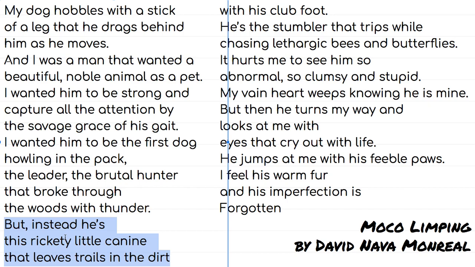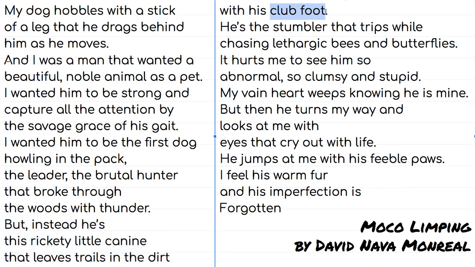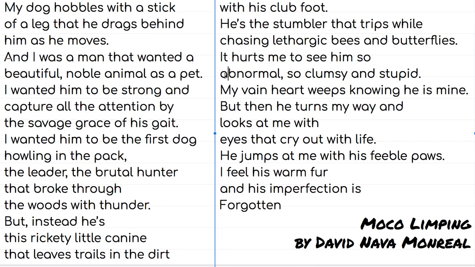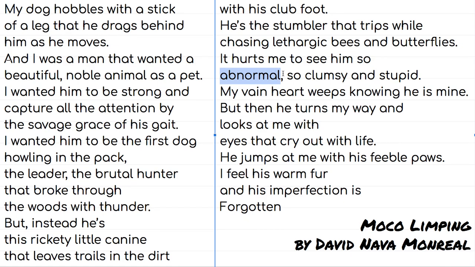But the next part, and also on the next column as well, this is like his reality. Instead, he has this clumsy dog, right? With the club foot. Does anybody know what a club foot is? It's a birth defect where the foot is kind of twisted. It's not properly positioned. So he obviously has something wrong with his foot, right? It says that he stumbles and he trips as he's chasing lethargic bees and butterflies. And it hurts him to see him so abnormal. What does abnormal mean? Abnormal means not normal, right? Out of the ordinary. He also says he's clumsy and stupid, right?